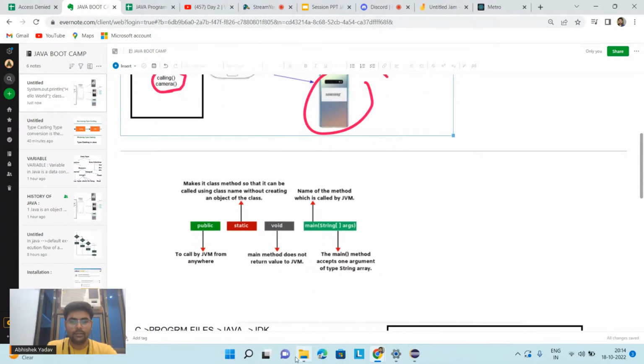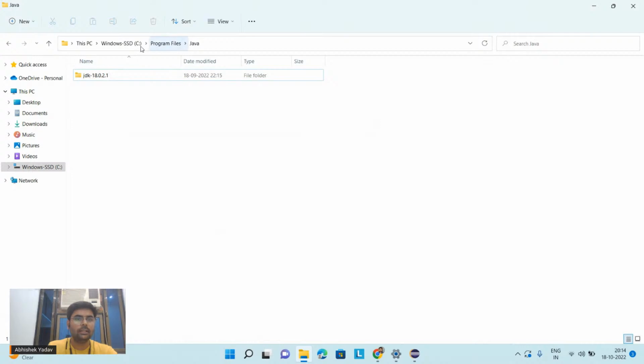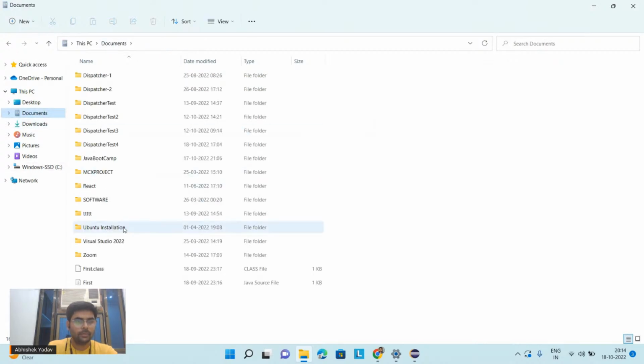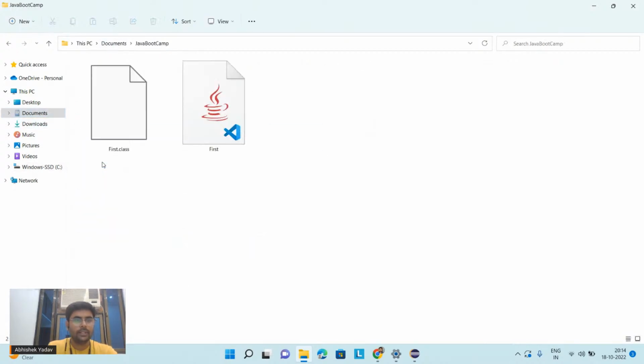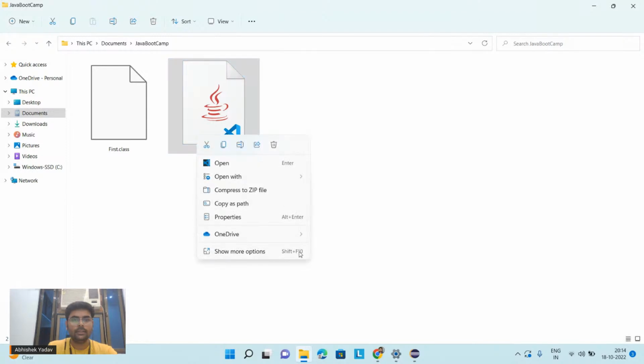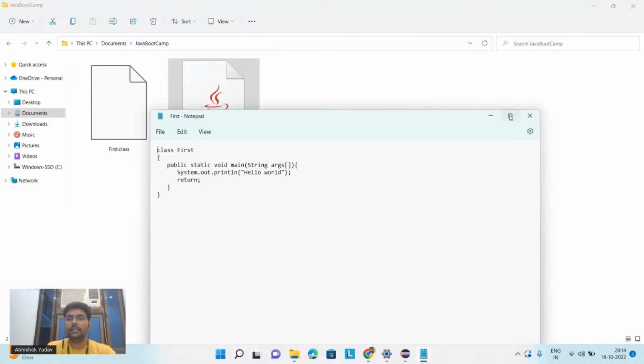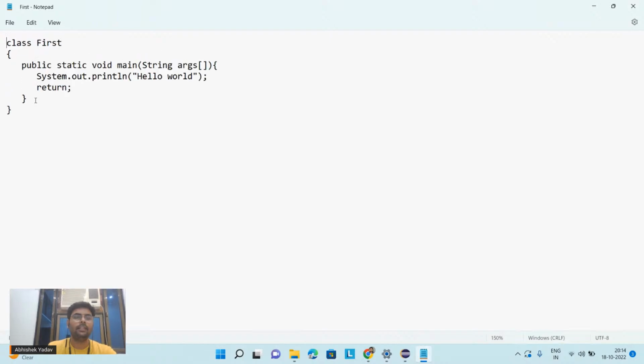After that, we have created one program here. Right-click on the document, and here we have open with Notepad. So we have used the Notepad editor, and in the Notepad editor, we have created a simple program.